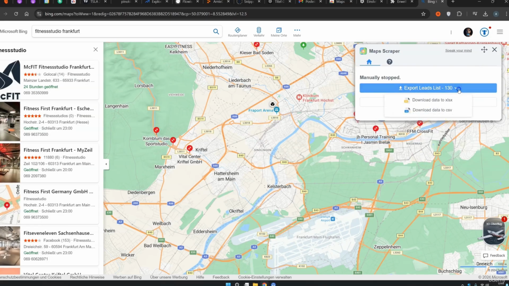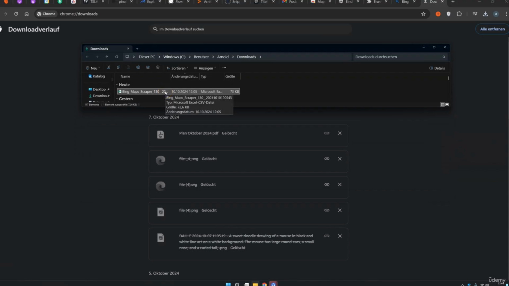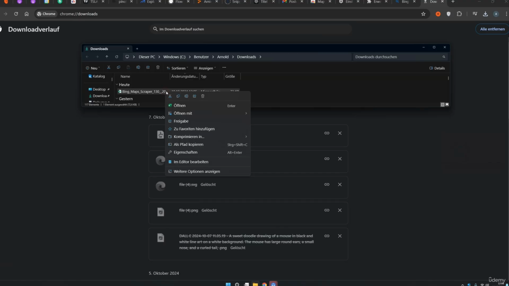Then you go here and you can download it as a CSV file. I like CSV. Occasionally, you can also download it as an Excel list already. Accordingly, you click here, download, and then in your downloads, you have this list as a CSV file. So now I have exactly this list in the CSV files, and you can open it with Excel or whatever. I'm just going to open it with LibreOffice. Maybe someone doesn't have Excel installed on their computer because they haven't paid for the Microsoft stuff. You can also use LibreOffice. It is, of course, completely free.